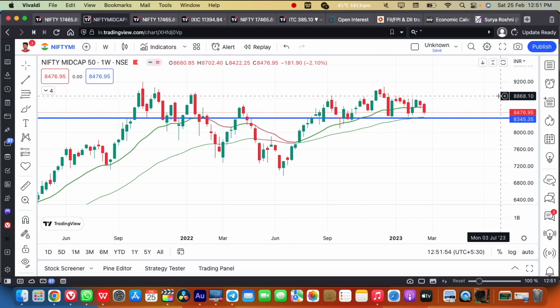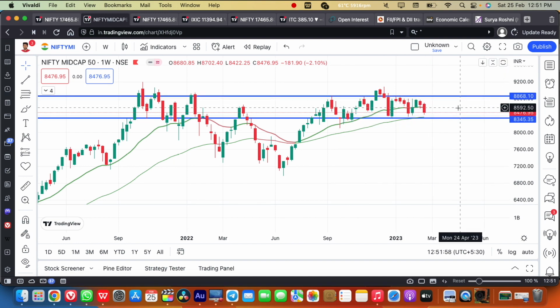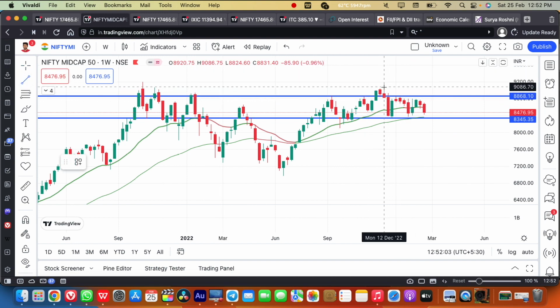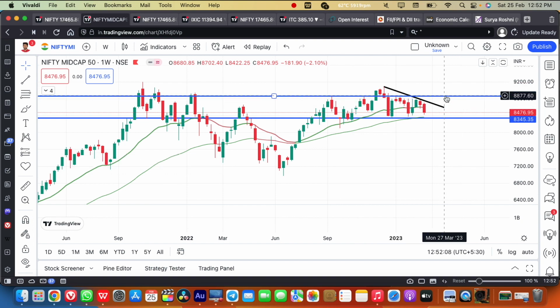Any breakout upside above the 8,850 level, then I will be looking for buying opportunities in the Nifty midcap stocks. Above the 8,860 level, I will definitely look for bullish positions. This is where the trend will start. Positive momentum can be witnessed above this black trend line and above the 8,860 level of this blue resistance level. This is where the momentum for midcap stocks will start.